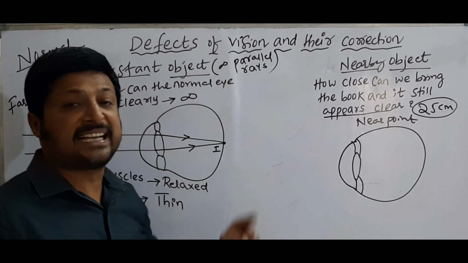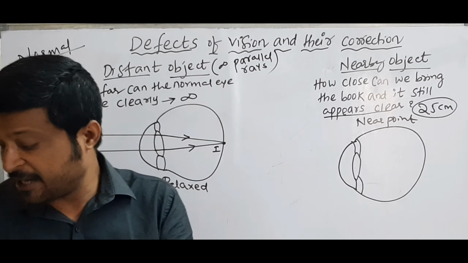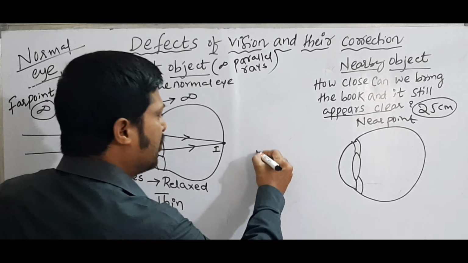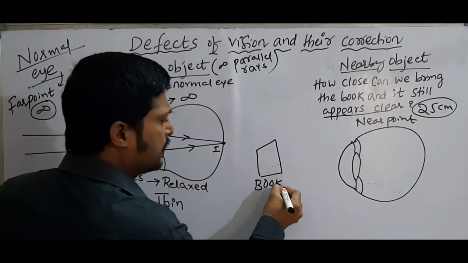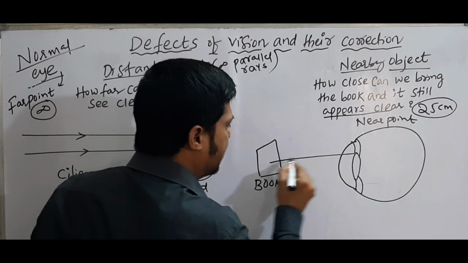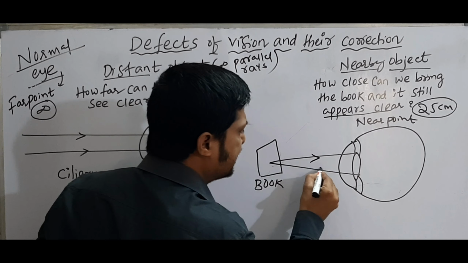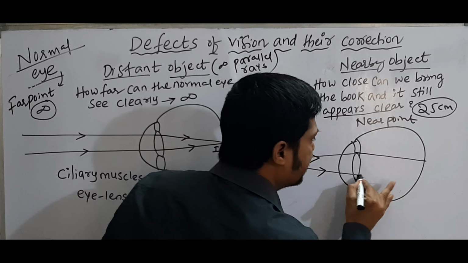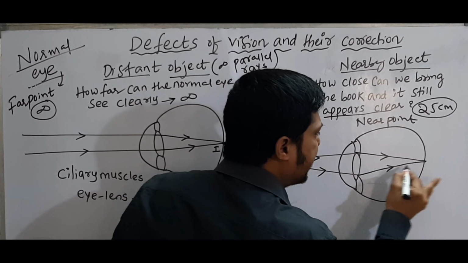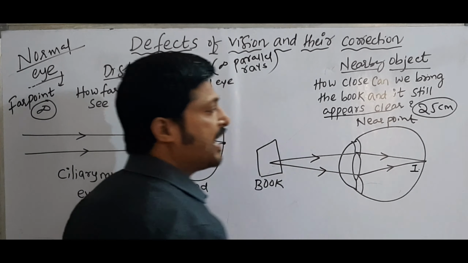Now the eye is seeing a nearby object, like a book. See here, the book is here. It is a nearby object. The rays are diverging like this. Then the convex lens converges these rays and the image is formed on the retina.